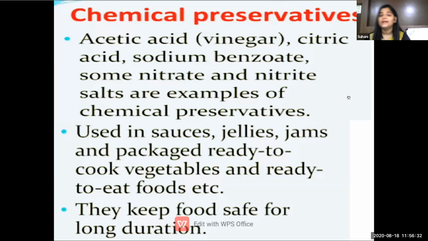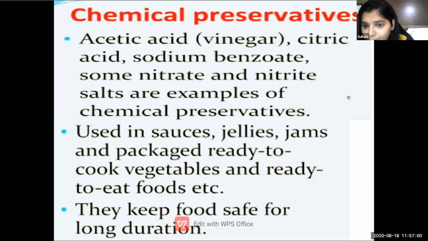Now, as I told you at the start of the lecture, 10 minute instant dosa, 10 minute instant idli, all these packets have lots of chemical preservatives. This might be unhealthy for our health. So this packet has chemical preservatives such as acetic acid, citric acid, sodium benzoate, nitrite. That's why these products stay for a longer period of time. They have a longer shelf life.